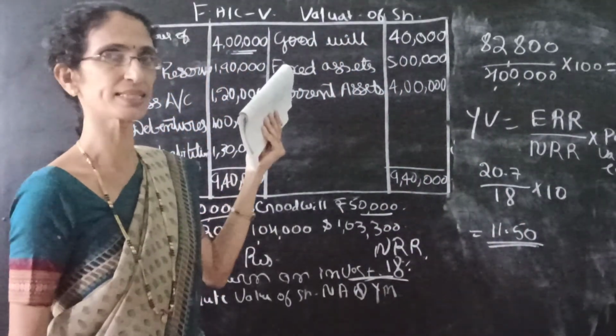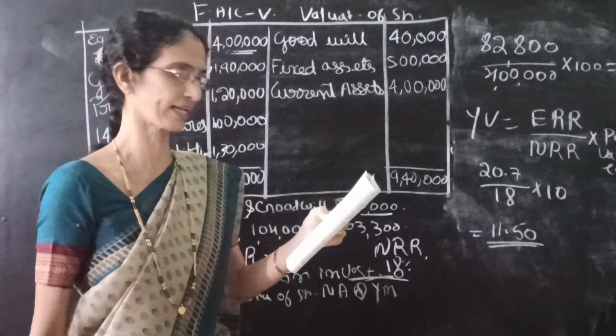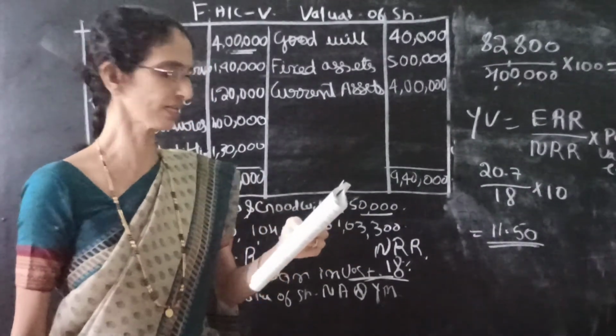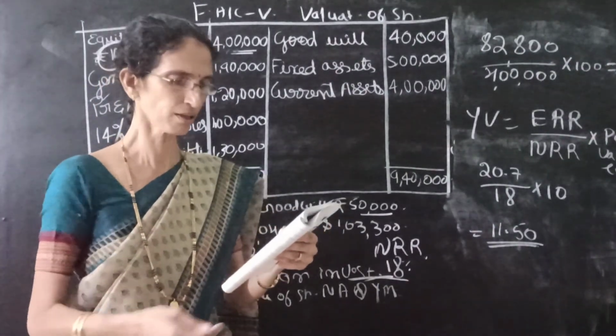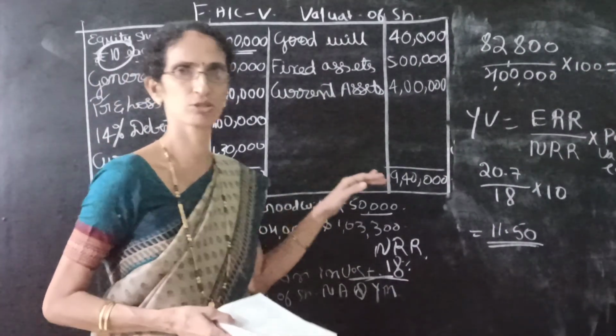And if you see the intrinsic value of the shares under net asset method, the value of share is 14 rupees 25 paisa. So this solution is over.